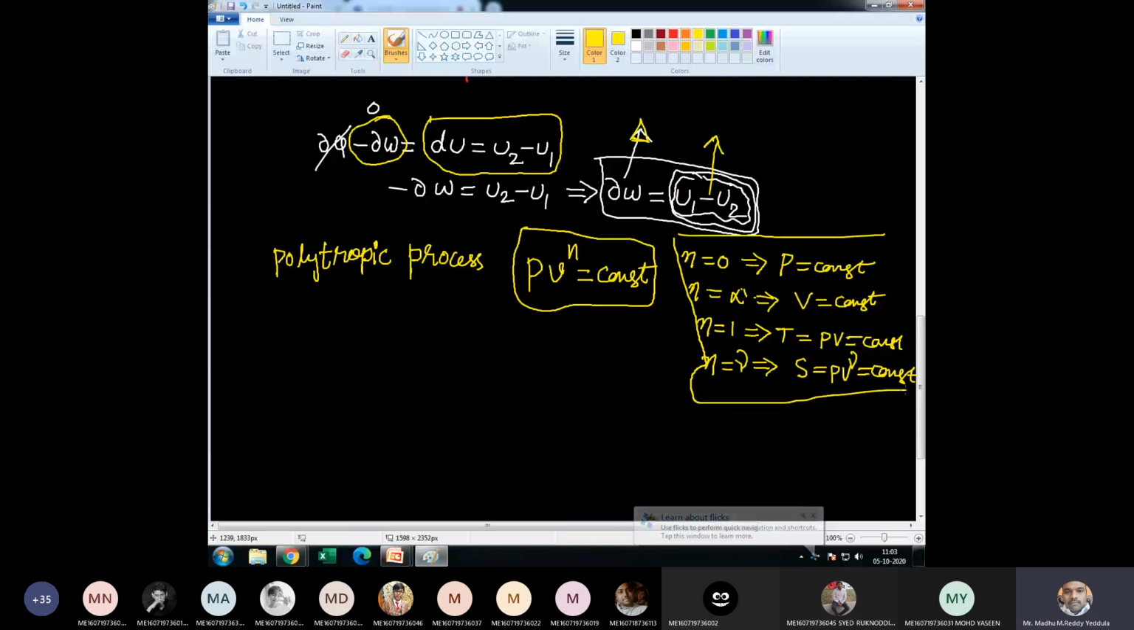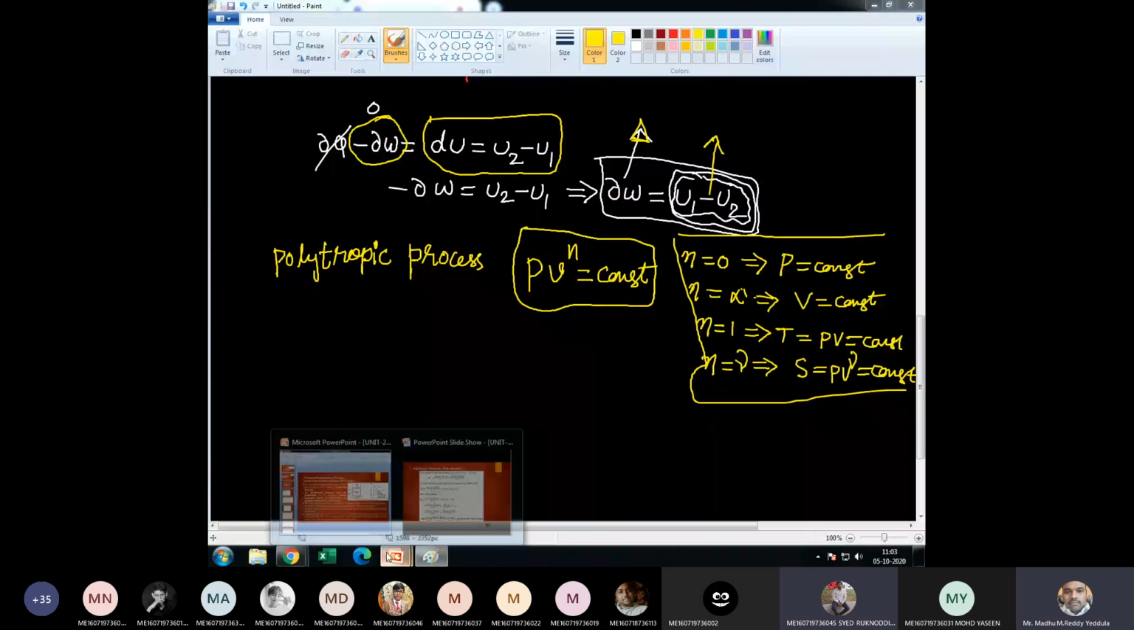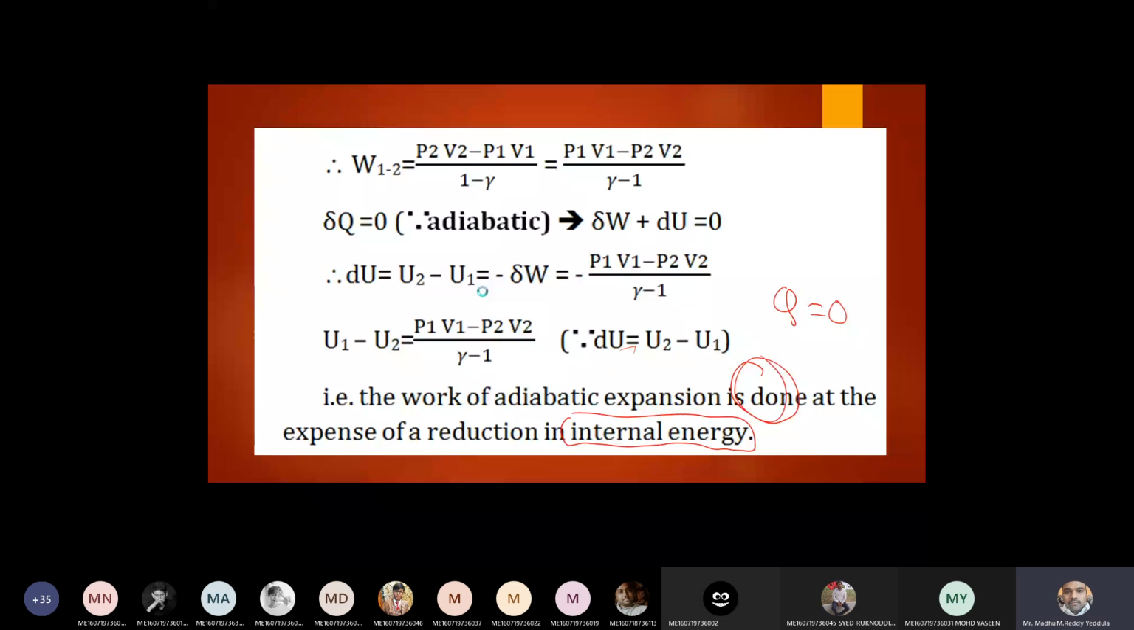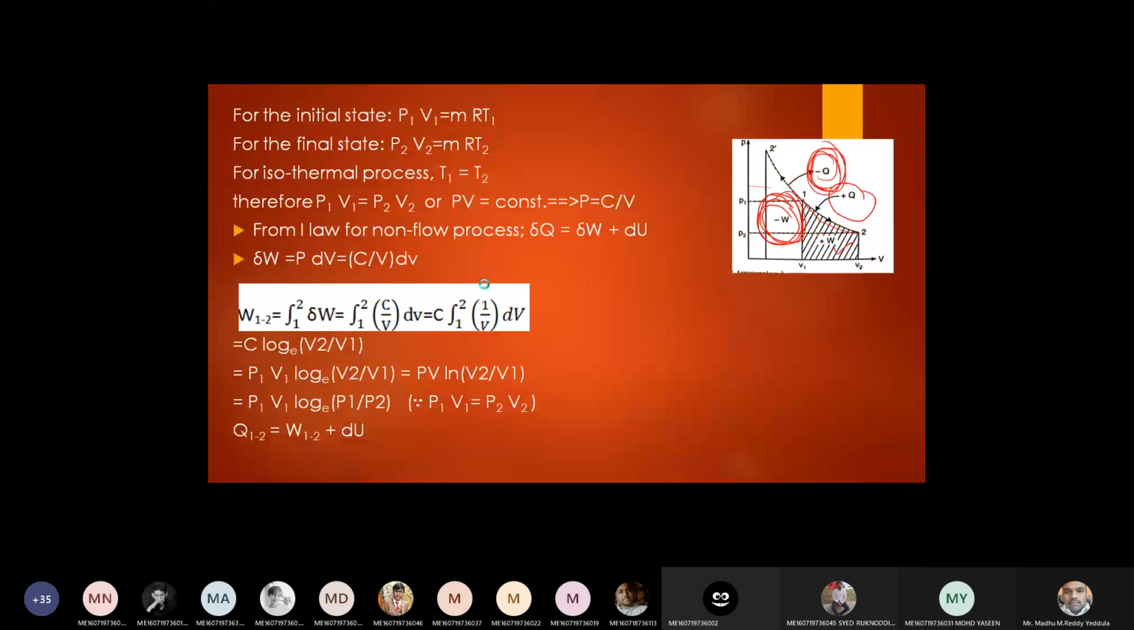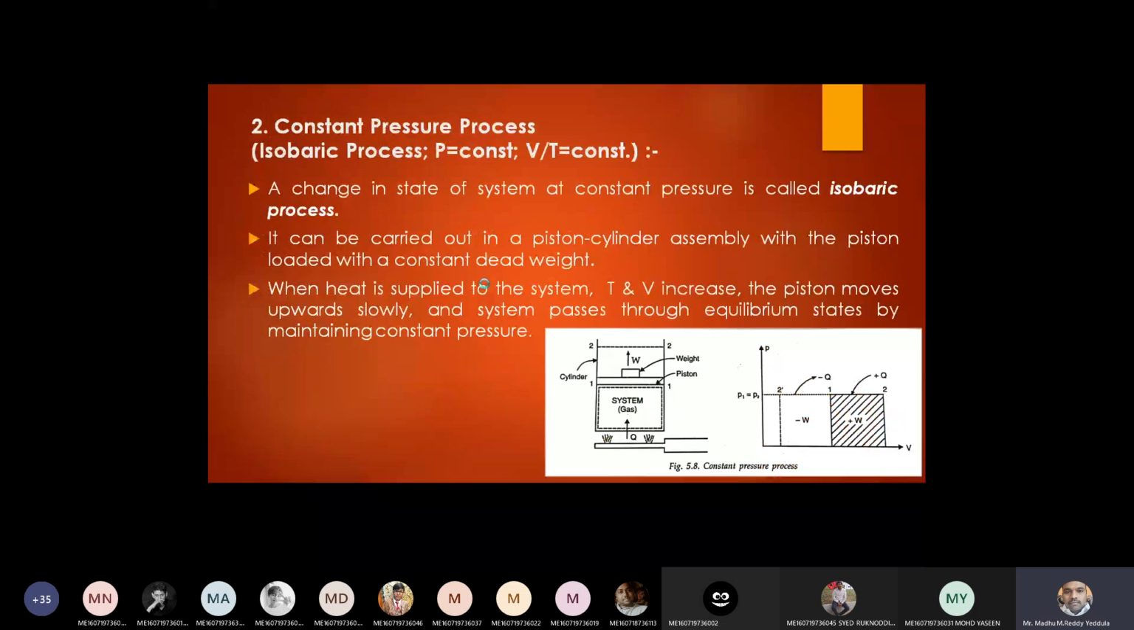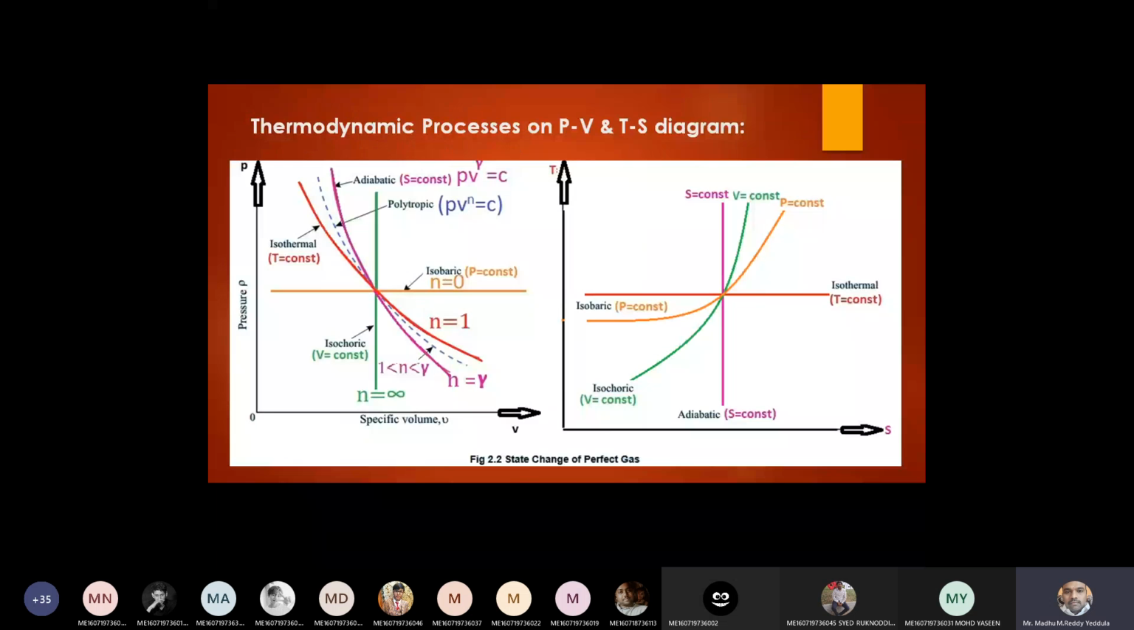I already explained with the help of PV and TS diagrams. I can show you if you want. At the starting of these four equations, here only I explained. By changing the n values, you can see n equal to 0, n equal to 1, n equal to gamma, n equal to infinite.